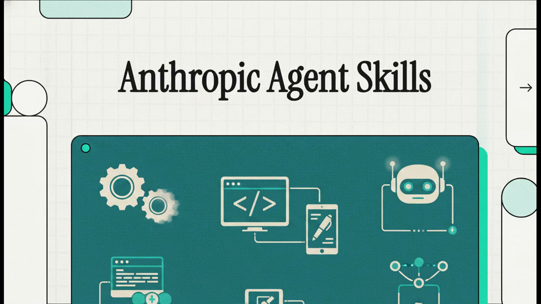I'm incredibly excited you're here today because we're looking at something that's absolutely going to change how you work with AI. If you've been using AI to write code, design interfaces, or draft documents, you've almost certainly hit that wall where standard prompting just stops working well. Today, we're moving way beyond basic prompts. We are going to master a massive game changer, Anthropic Agent skills. Basically, we're going to see how to transform your AI from a chatty assistant into a highly specialized, reliable execution engine. Let's get into it.